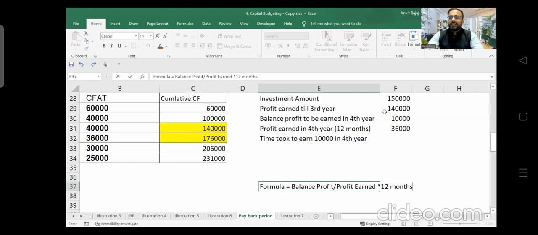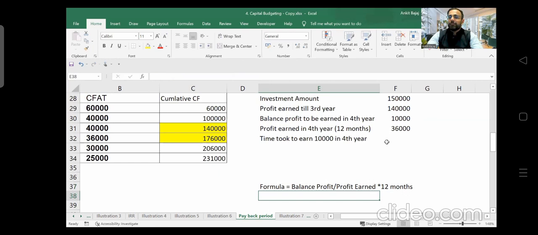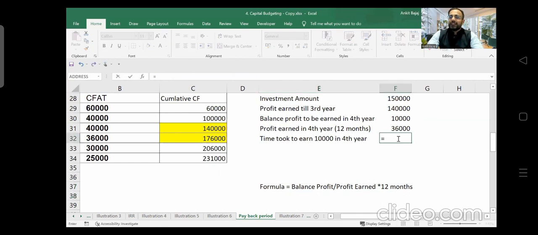So what is the balance profit here? Balance profit is 10,000. Profit earned in fourth year is 36,000. You have to divide 10,000 by 36,000 and multiply this with 12 months. You will be getting the answer here. So I will be using this formula, that is 10,000 divided by 36,000 and then multiply this value by 12, right?